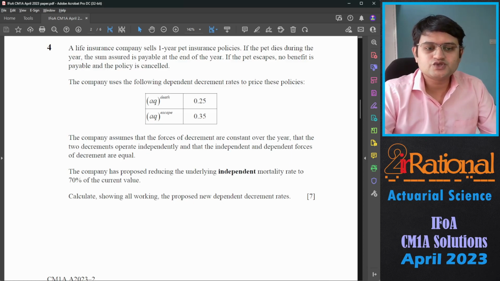The company assumes that the force of decrement are constant over the year and that the two decrements operate independently and the independent and dependent forces of decrement are equal. The company has proposed reducing the underlying independent mortality rate to 70% of the current value. Calculate showing all working the proposed new dependent decrement rates.